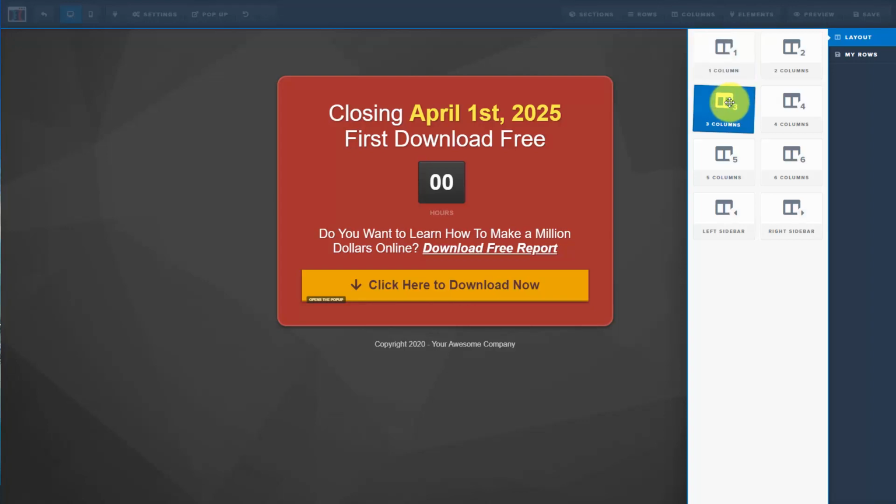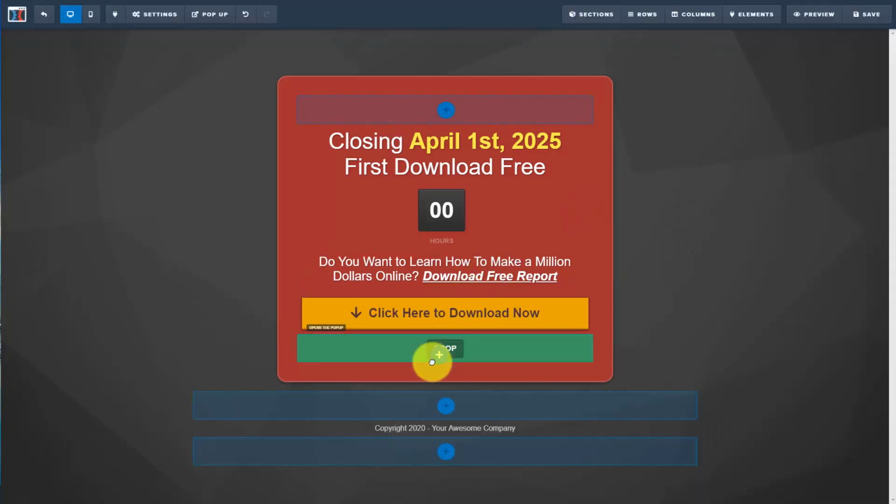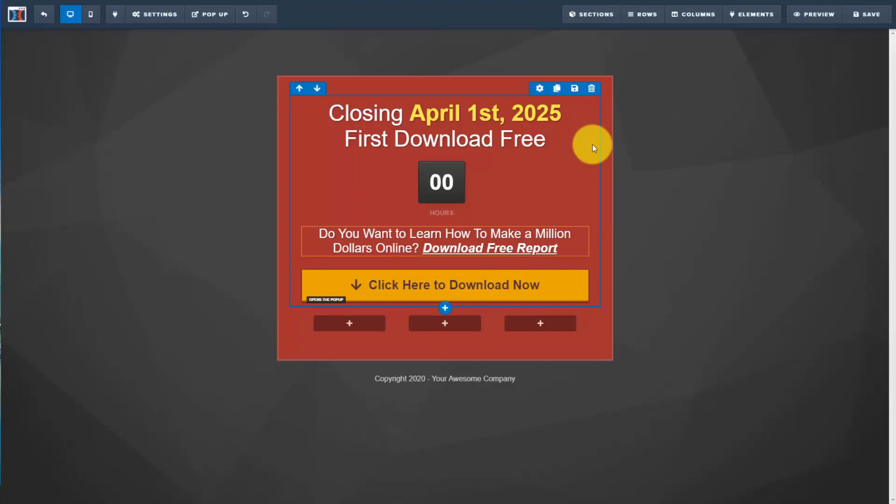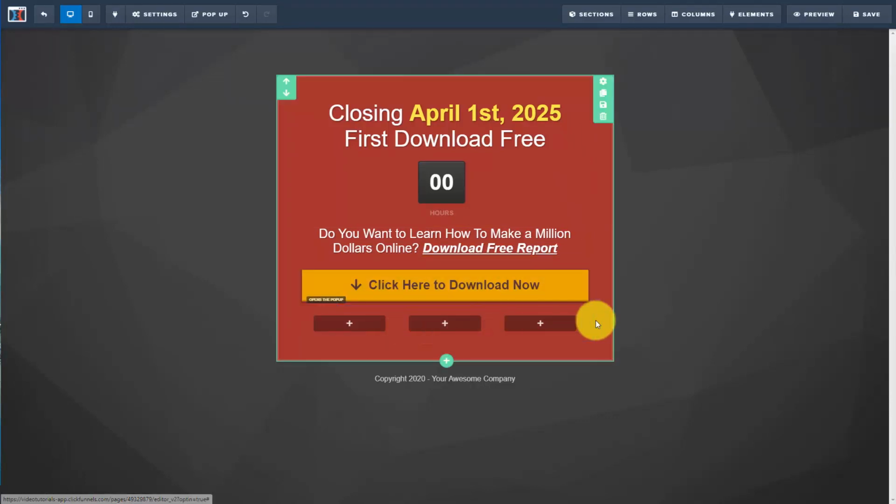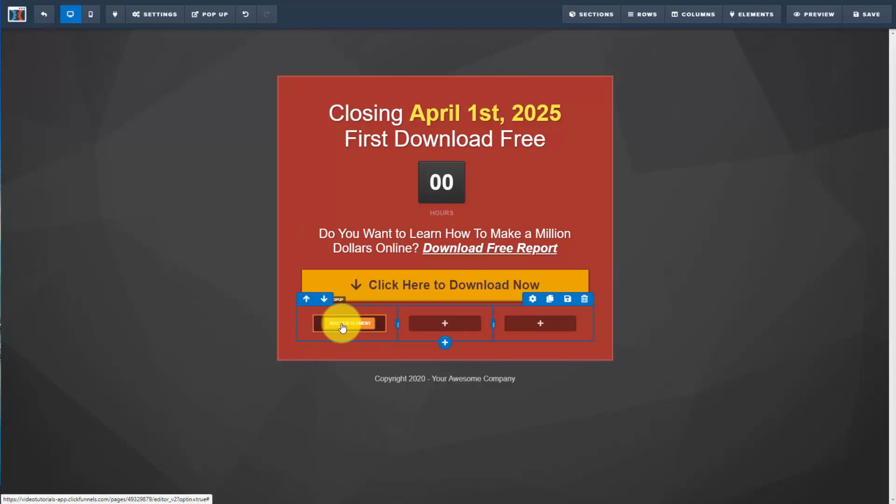So what we're going to do is we're going to grab the 3-column row, we're going to drag it onto the page, and we can place it in the areas where ClickFunnels gives us the opportunity to drop the element. We're going to drop the element here on the page. ClickFunnels will rebuild the page, and you'll then see your 3 columns where you can add new elements.